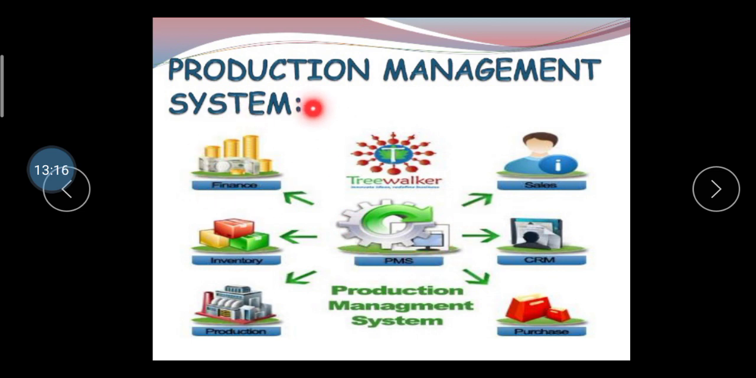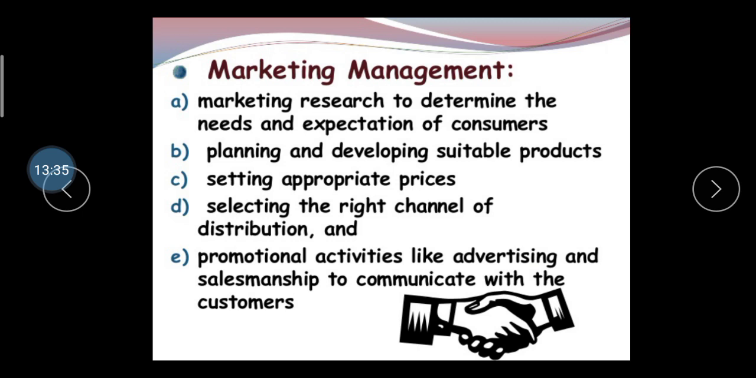So they have to do the finance. First of all, for the production they have to get the finance, inventories, raw materials, production activities, then sales, then CRM, meaning critical method, meaning critical research method, then the purchase, and they have to manage it in the production management system. Second one is the marketing management.